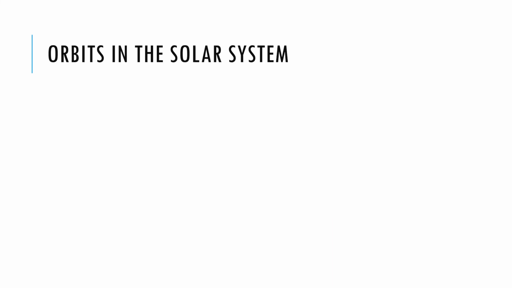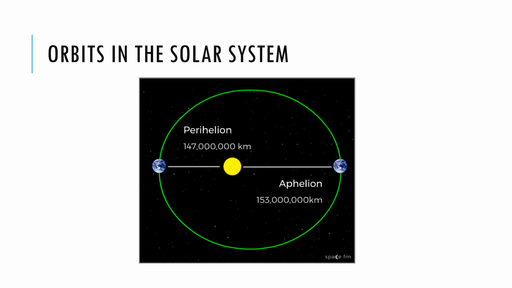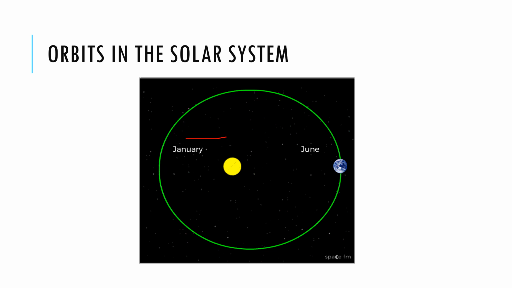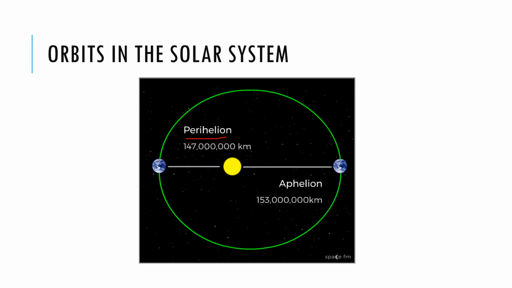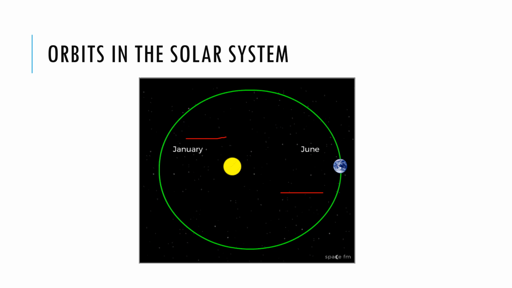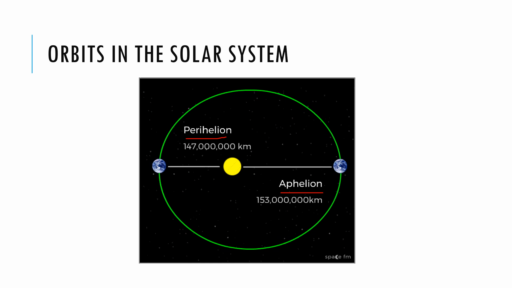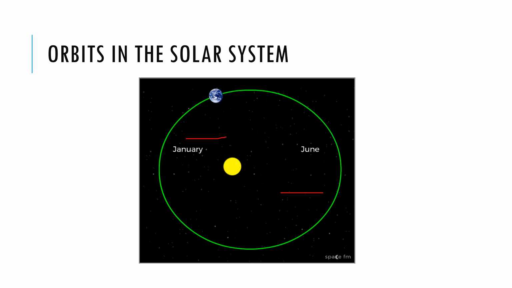The orbits in the solar system. Recall that the path of an object under the influence of gravity through space is called its orbit, whether that object is a spacecraft, planet, star, or galaxy. An orbit, once determined, allows the future positions of the object to be calculated. Two points in any orbit in our solar system have been given special names. The place where the planet is closest to the Sun and moves fastest is called the perihelion of its orbit, and the place where it is farthest away and moves the most slowly is the aphelion. For the Moon or a satellite orbiting Earth, the corresponding terms are perigee and apogee.